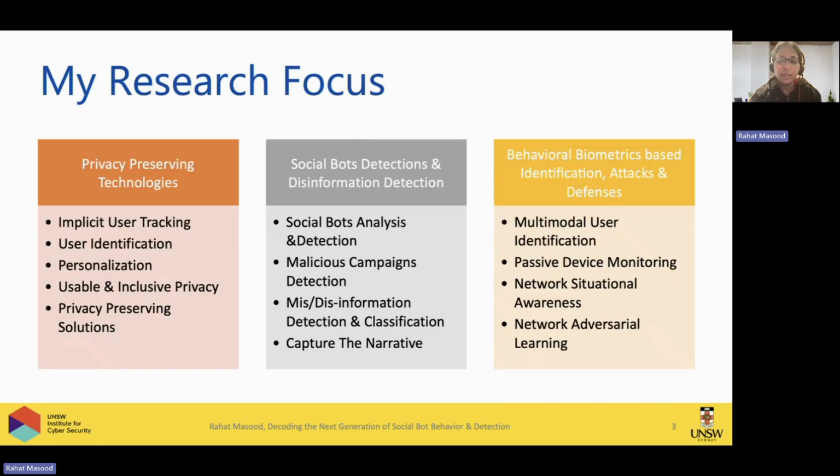So currently I have three research focuses. Number one is privacy preserving technologies. In privacy preserving, I'm working on implicit user tracking, which includes tracking users through their touch gestures, their writing patterns, and their behavior, which is not very obvious but can lead to tracking. My research outcomes show that user behavior patterns are as unique as their fingerprints. That also got a little bit of media attention back in 2018, if I remember correctly.